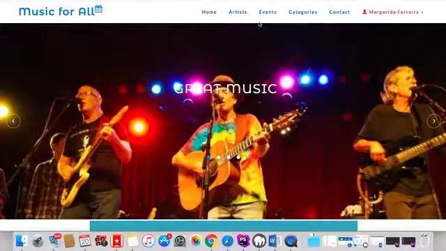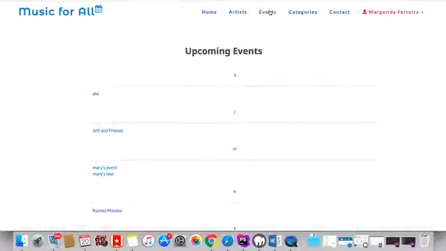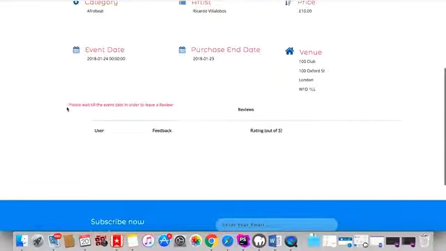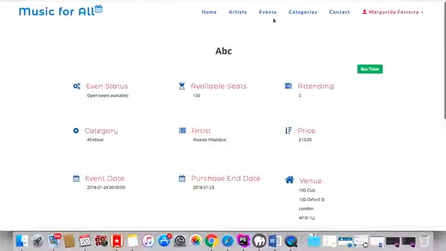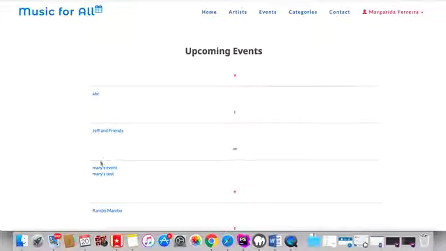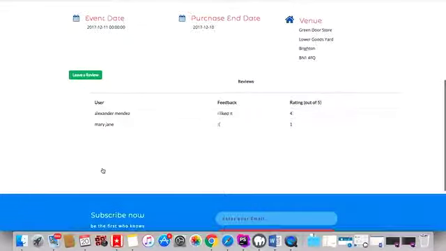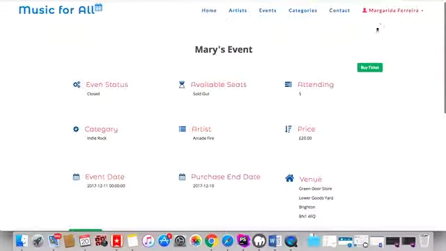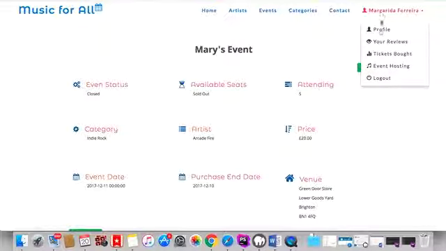Okay, so now that we are logged in, we can see that when we go on the events page and we see, for example, this event, we already have the button to buy a ticket. Here we don't have the button to leave a review, because it says that we have to wait until the event happens to leave a review. But if we look at this one, we can leave a review for this one. And now let's see how we will buy a ticket.